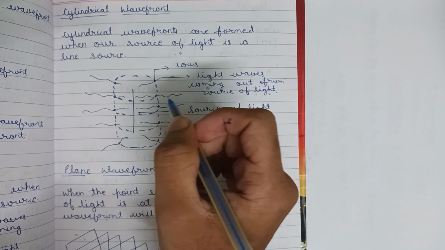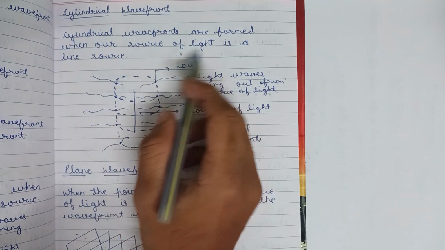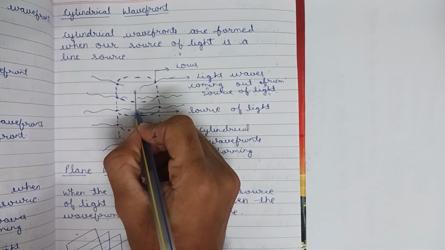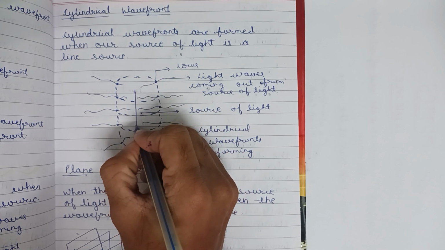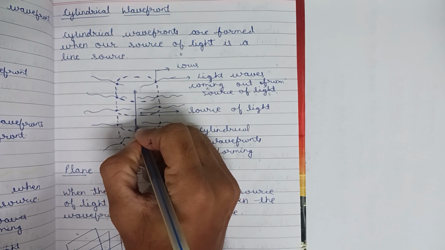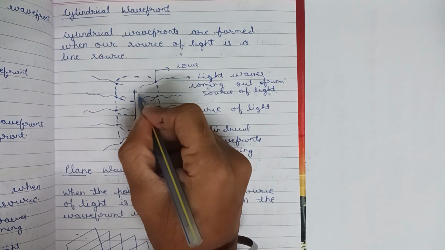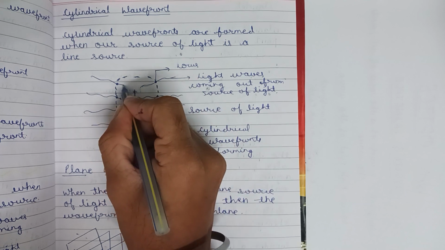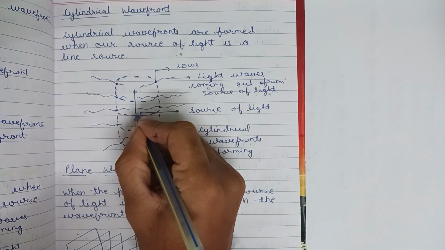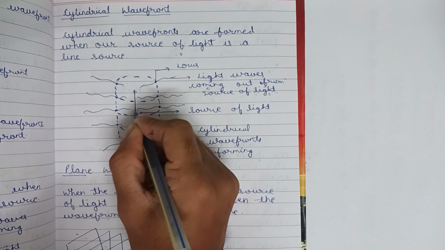Now our second type of wavefront is the cylindrical wavefront. Cylindrical wavefronts are formed when our source of light is a line source. This is the source of light we have taken, and this is not a point source, it is a line source, a straight line, and much light is emitted by it. Some light waves will go like this, some like this, some like this. Many light waves are getting emitted from this line source.